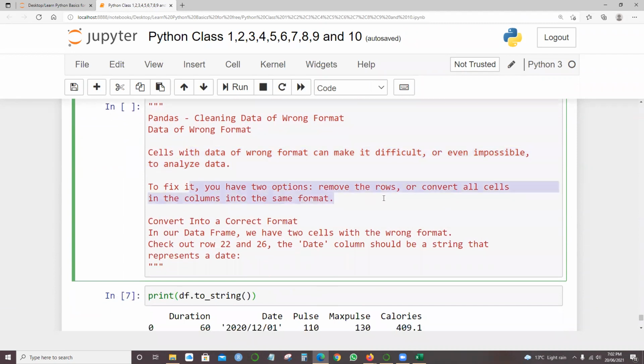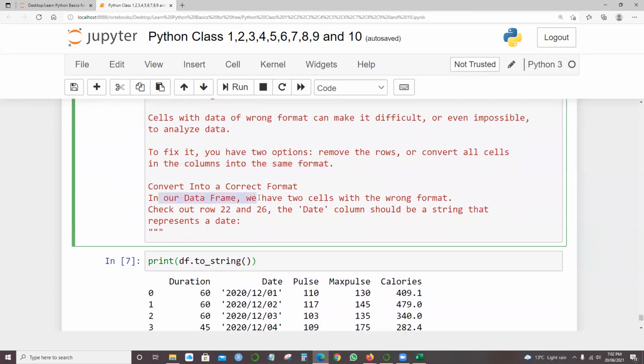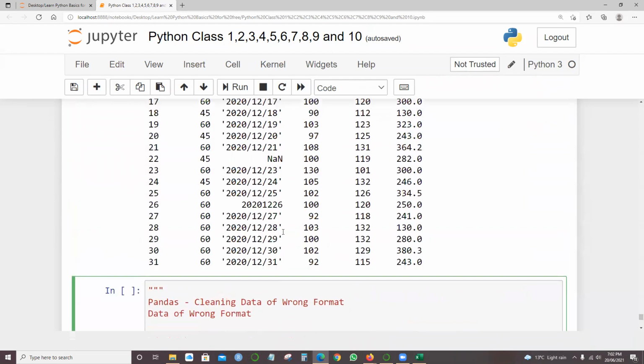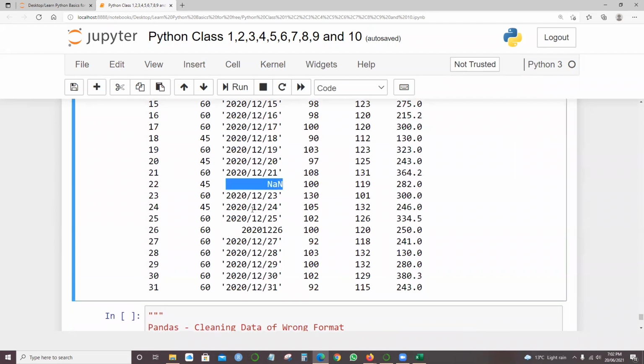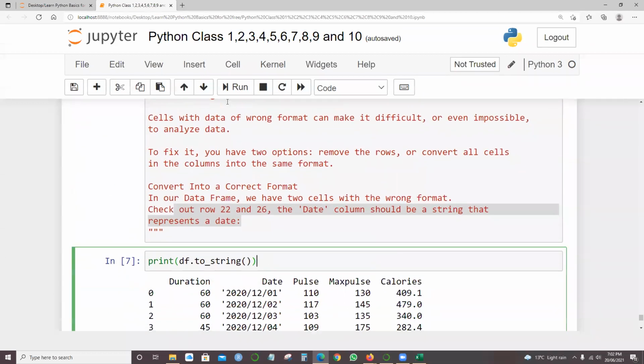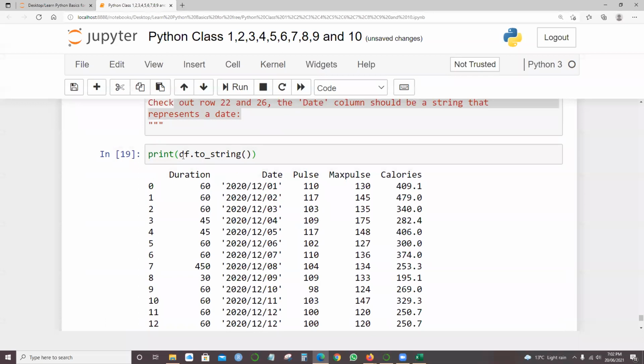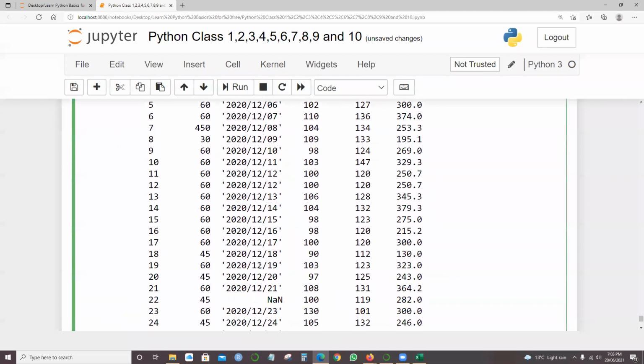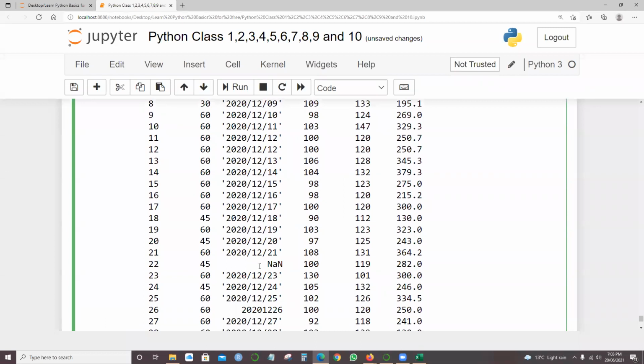So to fix it, you have two options: remove the rows or convert all the cells in the columns into the same format, right? So in our data frame, we have two cells with the wrong format. Check out 22 and 26. The date column should be a string that represents the date. See here that the data is not in the proper format, or is totally blank. Here it also says 2021 to 26, the slashes are missing, right? So when I say print the data, print df.toString, we have the information over here. We're just trying to print the information.